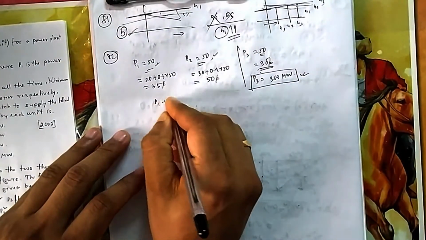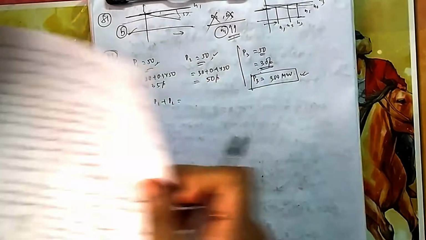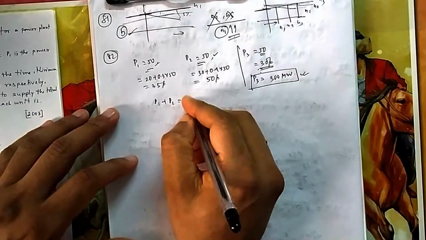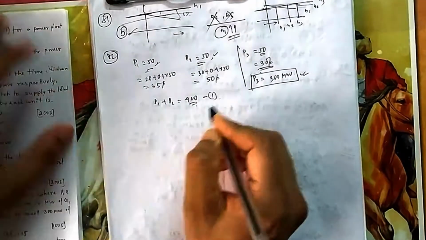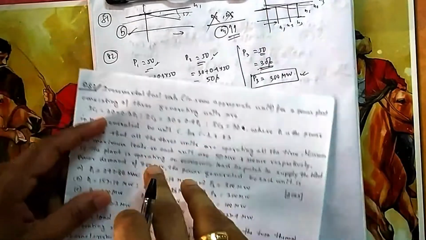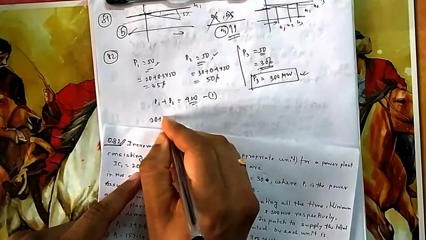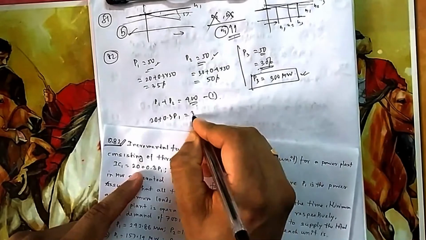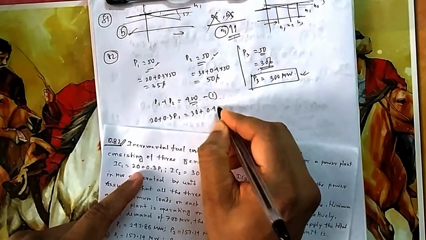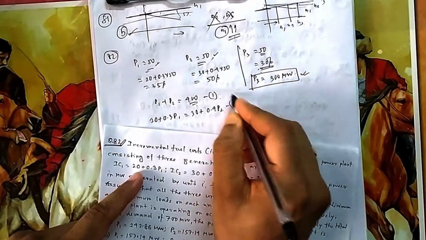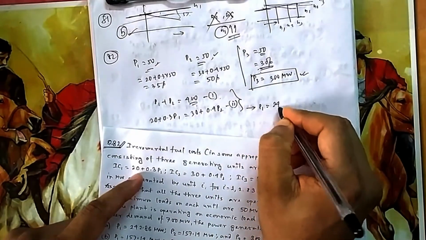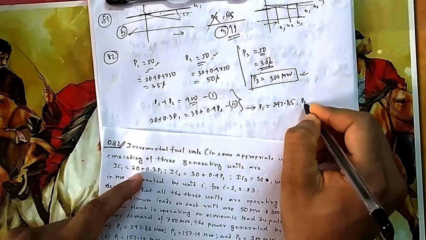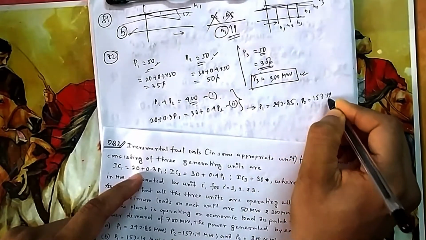So once you reach P3 300, then your rest of the demands P1 plus P2, that because total demand was 700, so rest 400 will be supplied by P1 P2, and using that, satisfying that equal incremental cost criteria, that is 20 plus 0.3 P1 should be equal to 30 plus 0.4 P2. So you can solve this 1 and 2. If you solve 1 and 2, you will get P1 is equal to 242.85 and P2 is equal to 157.4. That means your option A.